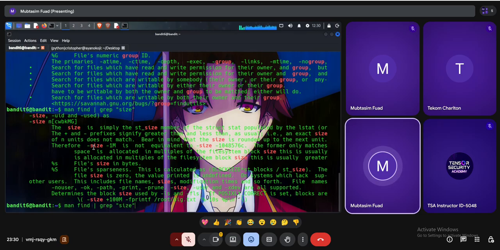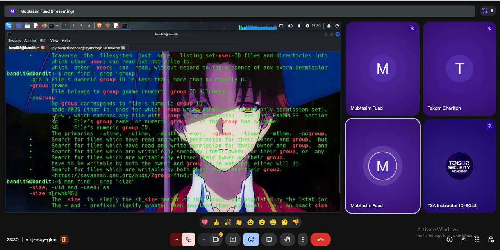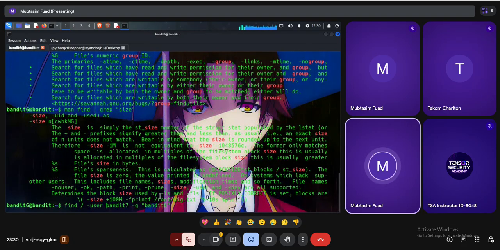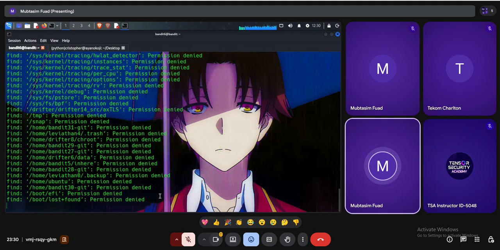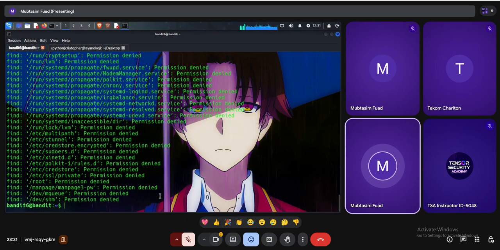Let's try to understand it, or let's try to use this one. Instead of -u, I can say -user and just specify the username. And for the group name, I have to specify -group, then just specify the group name. You can just search by this, but it will search the whole system, and I will get many errors because right now I'm a normal user. A normal user doesn't have all kinds of permissions, so you will get many errors.